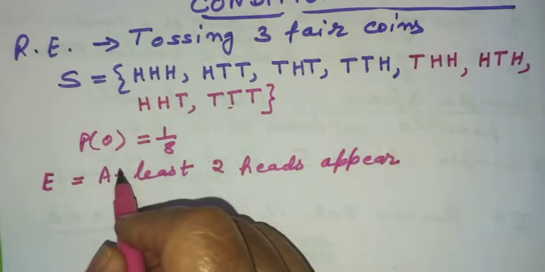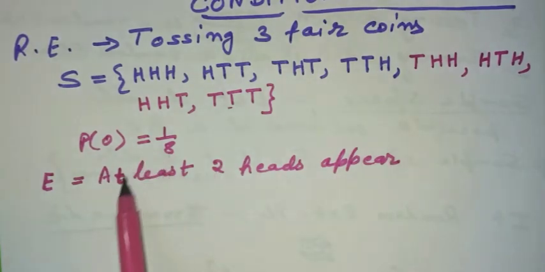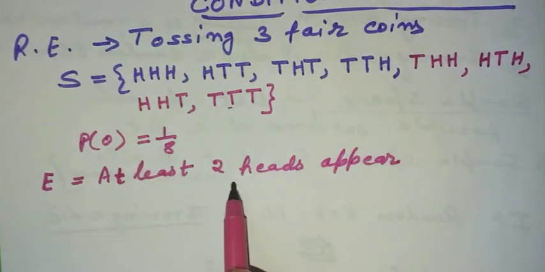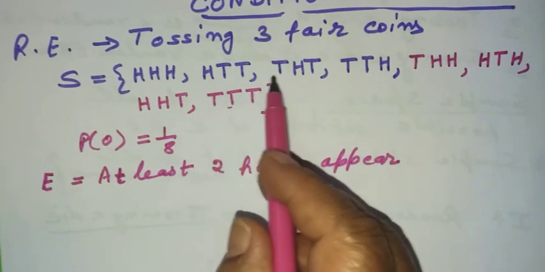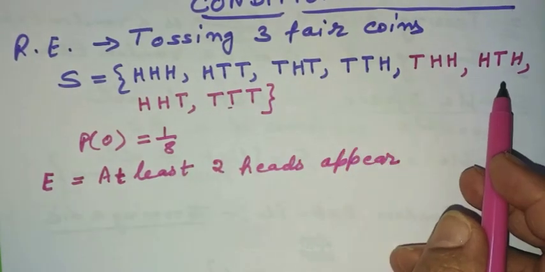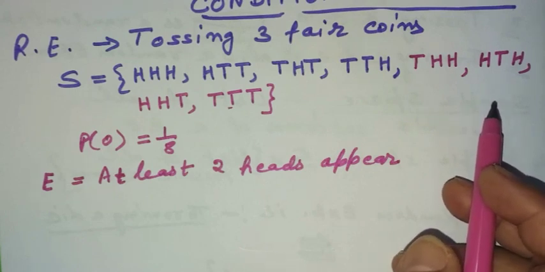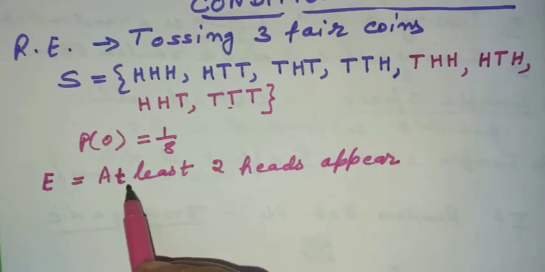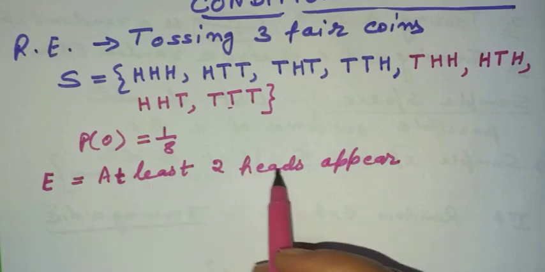Let us find out which cases in the sample space are favorable to E. At least 2 heads appear means I have to take all those outcomes from this sample space in which 2 heads are appearing and more than 2 heads are appearing, because at least 2 heads means the cases having 2 heads and more than 2 heads.